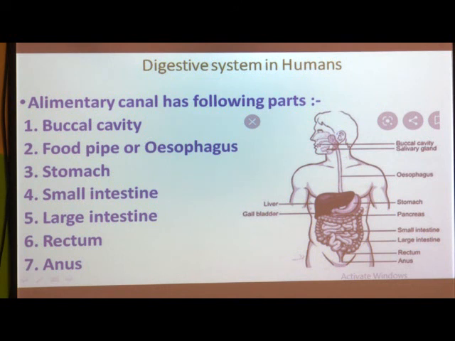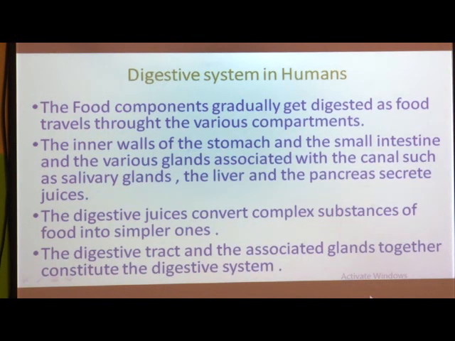And there are the salivary gland, pancreas and liver, the three major glands which are going to secrete digestive juices. So the digestive tract and the associated glands together form the digestive system.